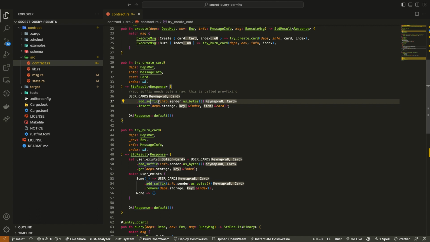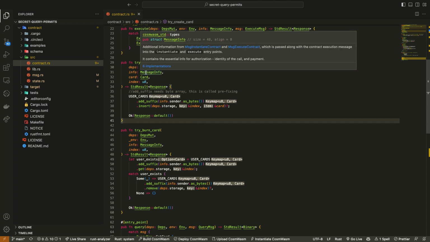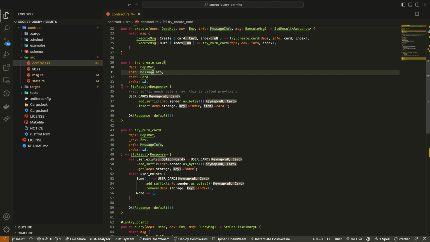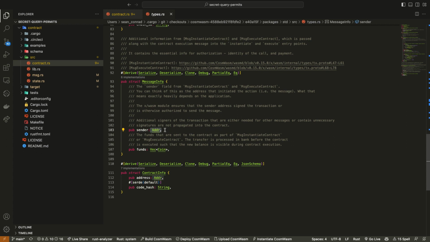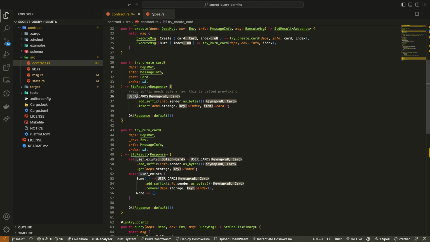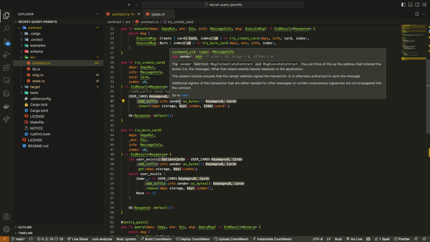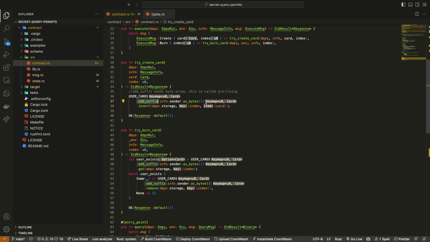All that this actually does, though, is it takes the info sender as bytes and associates it with this key map. Remember what I just said about how in this message info parameter, we have access to who the wallet address is that is actually calling this function. Because if we look at this again, we know who the sender is. So we have access to this adder variable. All that this is doing then is taking this user cards key map, and this add suffix method is accessing this info.sender, so the person who's calling this function, and then just associating that wallet address as bytes with this card that's being added.